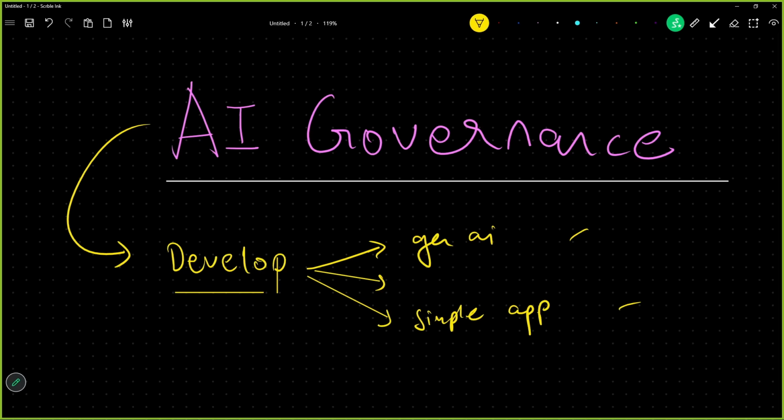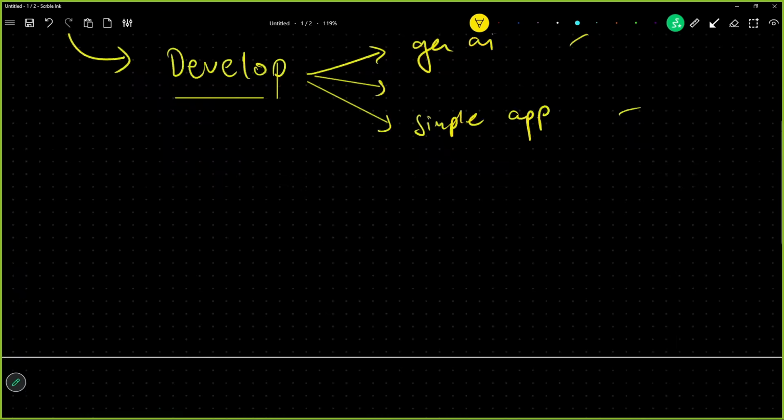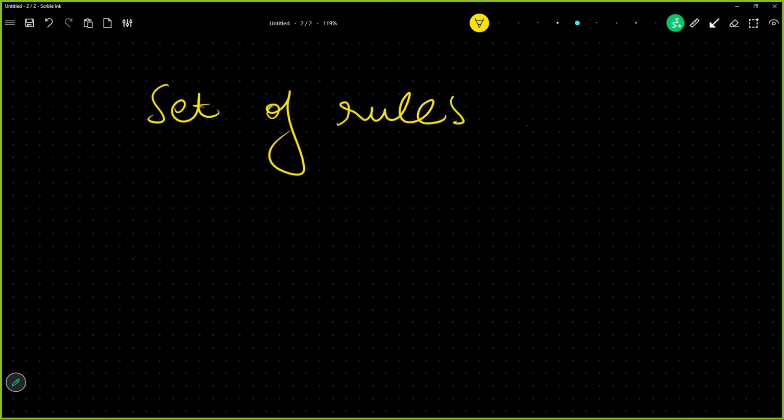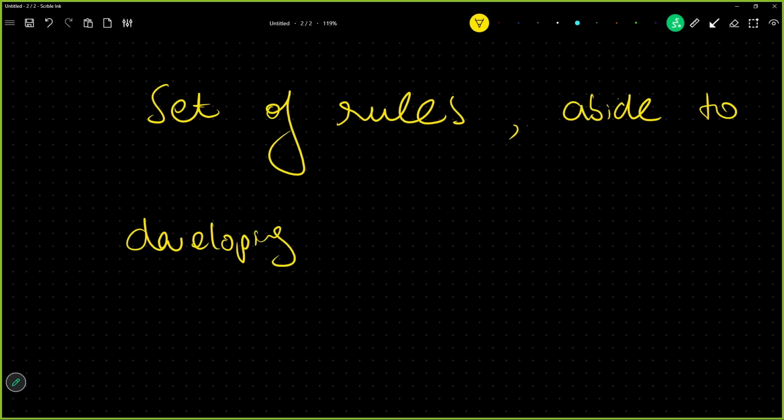Now what exactly is AI governance? AI governance is nothing but a set of rules and regulations, a set of rules which we have to abide by while developing the application. This is AI governance.